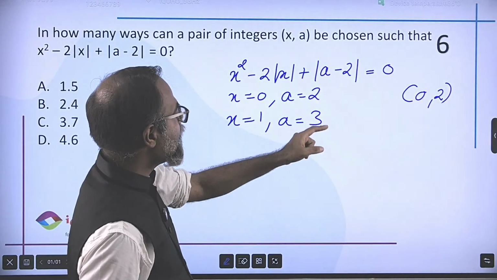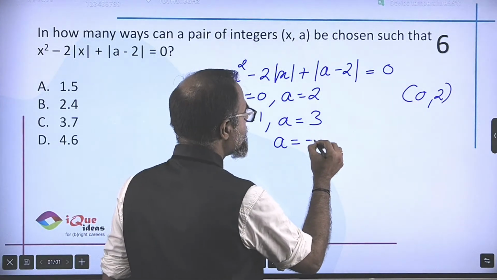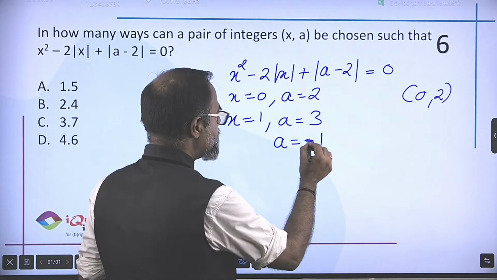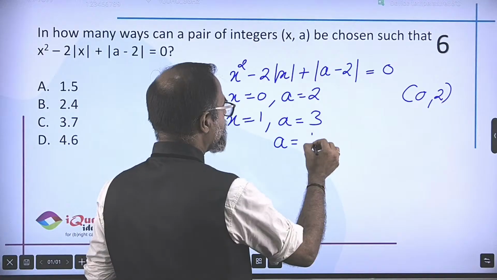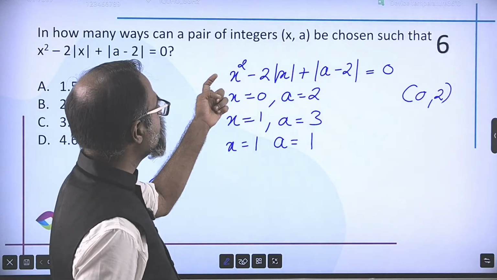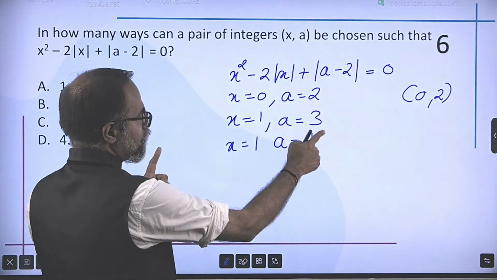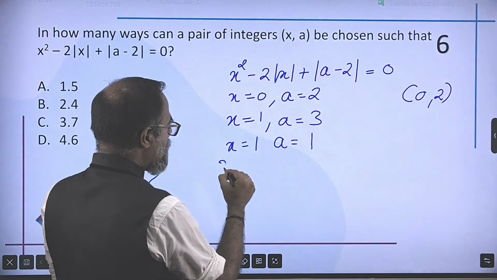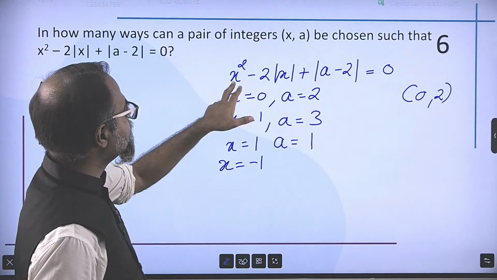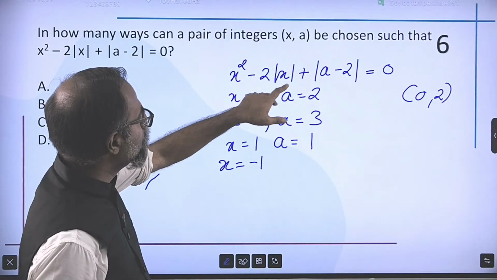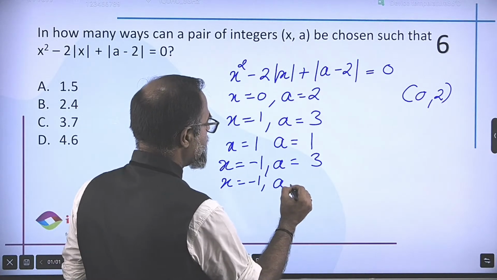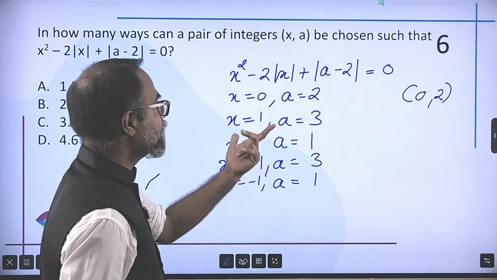But in this case, I can also take the value of a as 1, right? I can simply take the value of a as 1. So even in that case, because of the mod function, I get 1 minus 2 is minus 1, modulus is 1. So 1 minus 2 plus 1 is 0. So this works. Modulus, so how about x is equal to minus 1? If I take x is equal to minus 1, this remains 1 minus 2. So again the same values of a, where a is equal to 3 and for x is minus 1, a is equal to 1. I get the answer as 0.